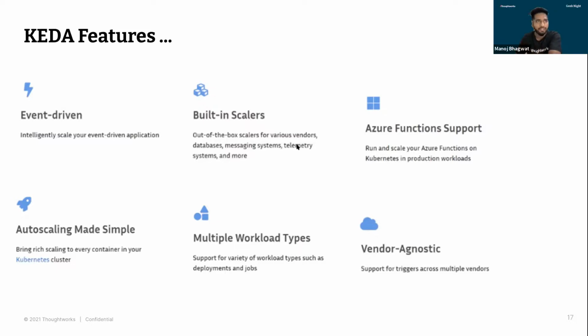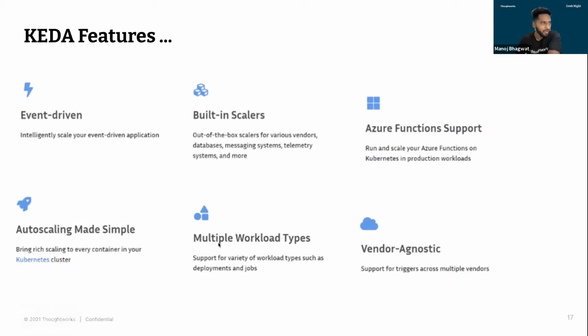If you want to scale on the basis of monitoring metrics, CloudWatch could be one example, or whatever the metrics source. Those kinds of systems are supported. And importantly, it supports all three major cloud providers: for Azure you have very tight integration, and for GCP and AWS as well.